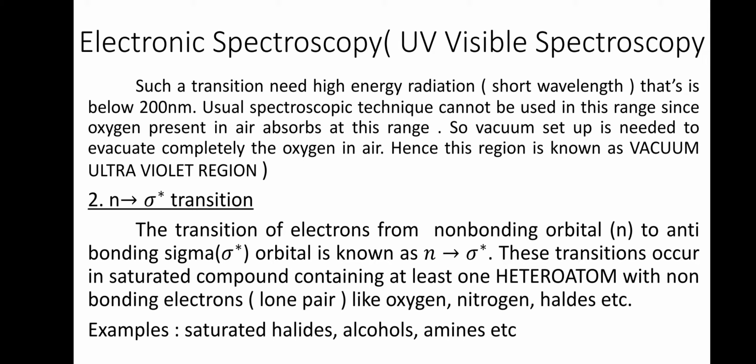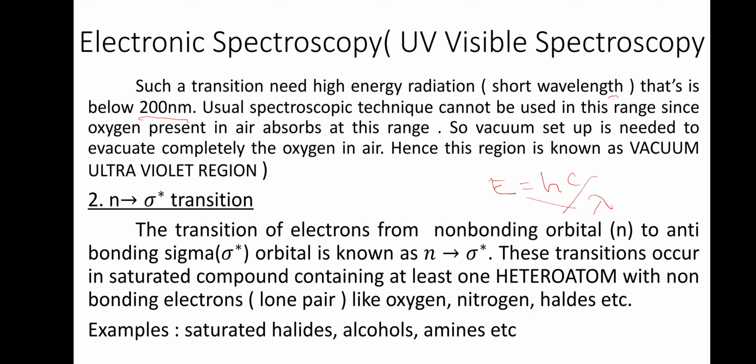Such a transition needs high energy radiation. How are wavelength and energy related? Energy is equal to hc by lambda. So inversely, high energy needs a low wavelength, that is below 200 nanometer. What is the peculiarity of 200 nanometer?